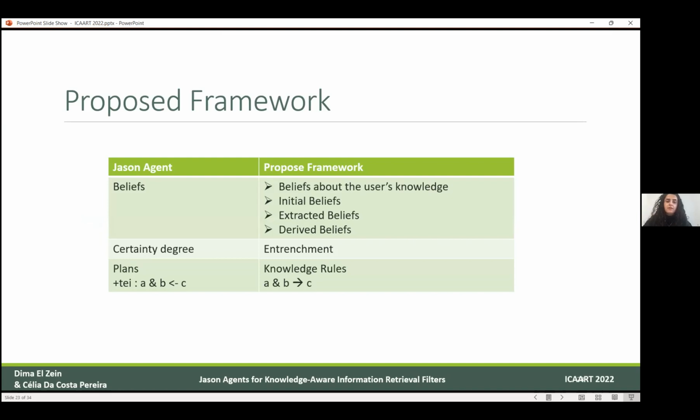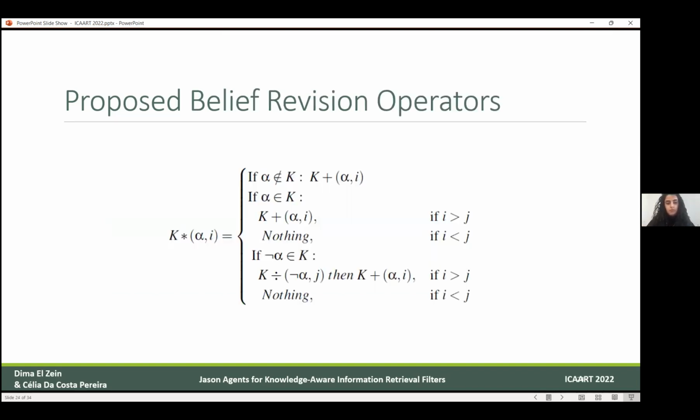The certainty degree corresponds to the entrenchment degree in the information retrieval framework. And finally, the plans of JSON were used to represent the knowledge rules in the information retrieval framework.